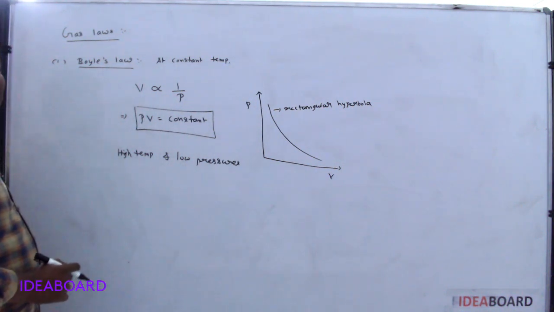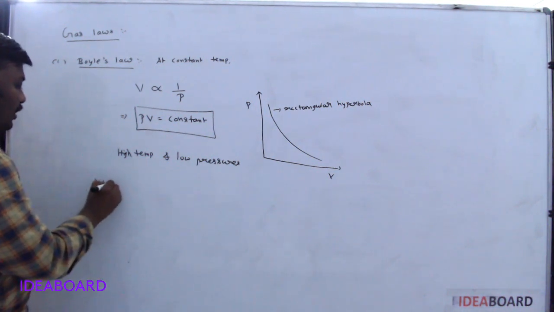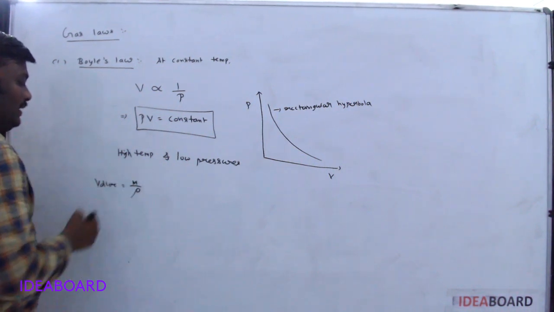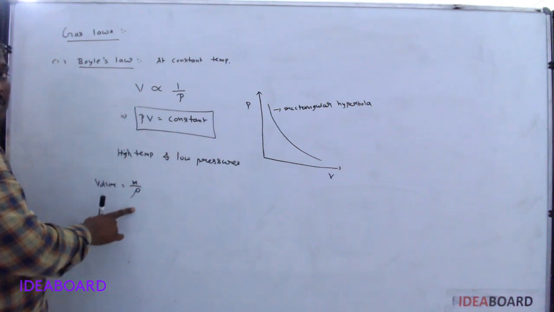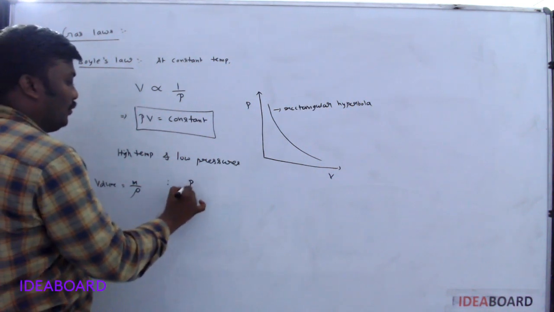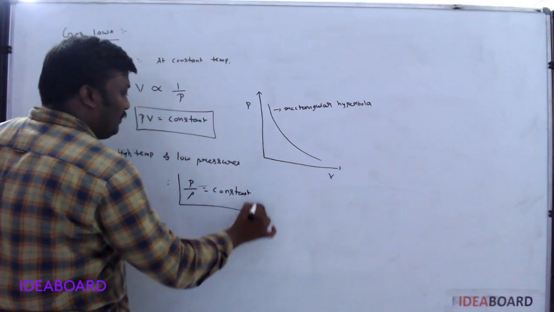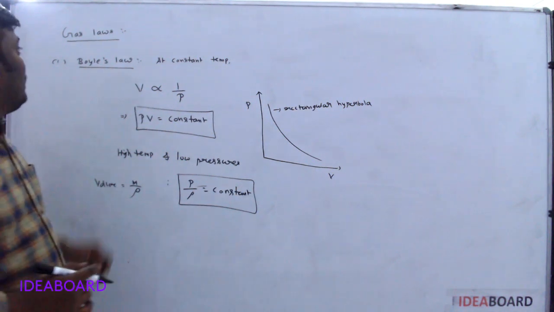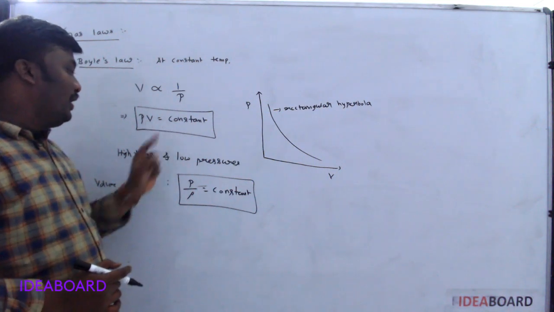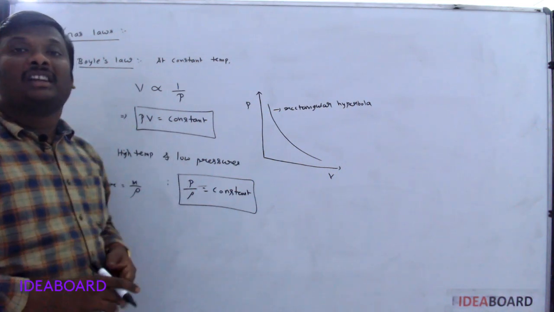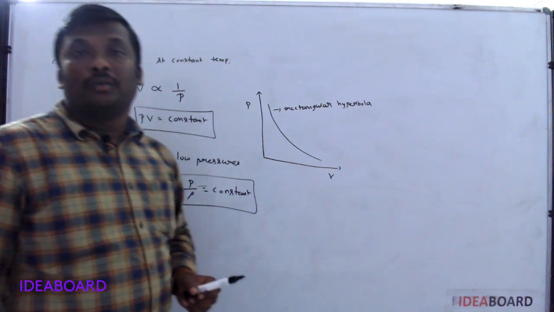Sometimes Boyle's law is explained in terms of pressure and density. We know the volume formula is mass per density. So instead of V, if you substitute mass per density, with the mass of the gas remaining constant, P by rho is equal to constant. So if they ask about Boyle's law, we have two formulas. One is related to pressure and volume, another is related to pressure and density. Okay, now we are discussing some applications related to Boyle's law.